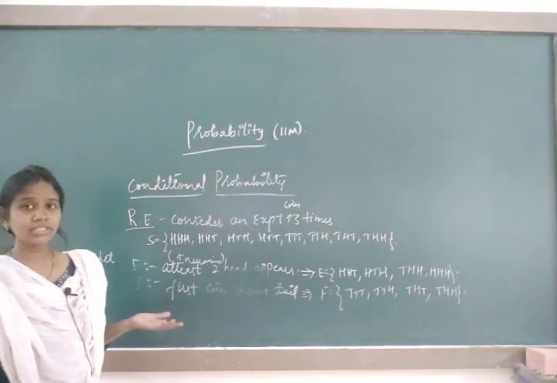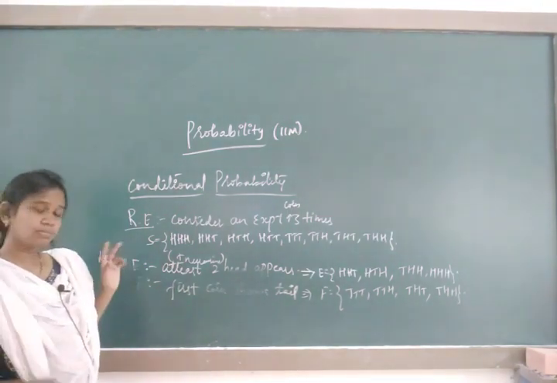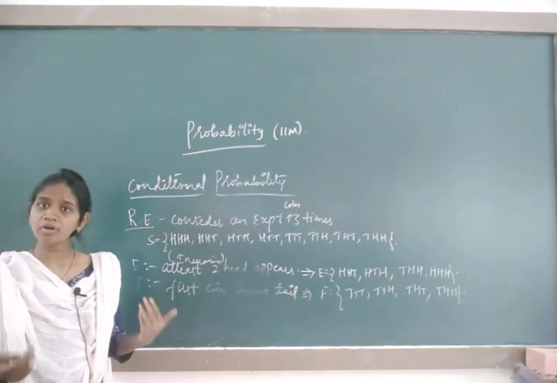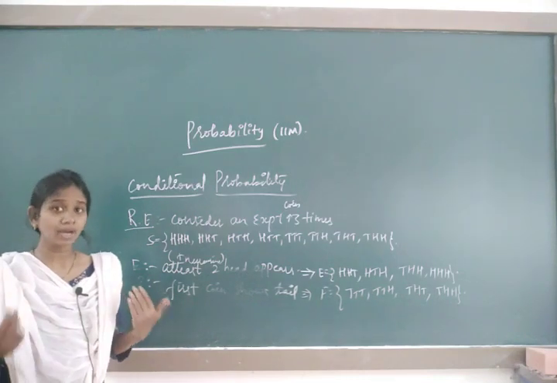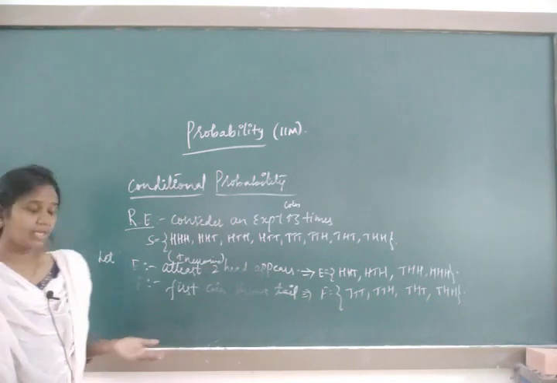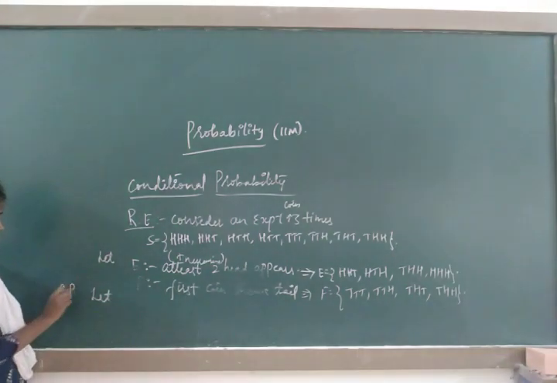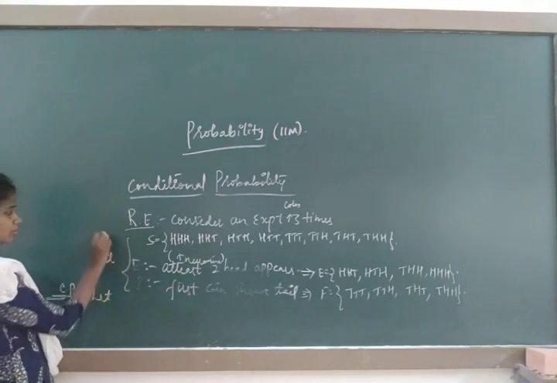But now, what does conditional probability mean? Conditional probability means minimum 2 events should be there. One of the events has already occurred, we have to think. Let us think that the F event has already occurred. This is the concept for conditional probability. This is all about the basics.